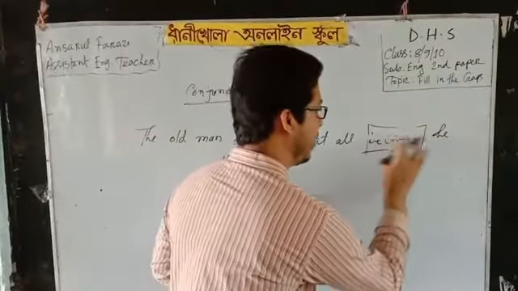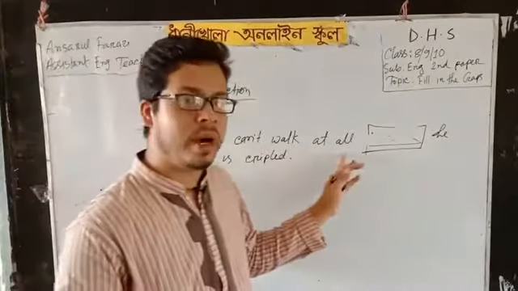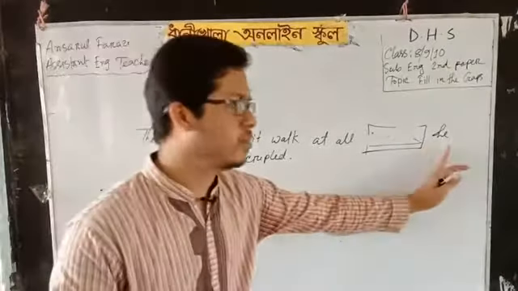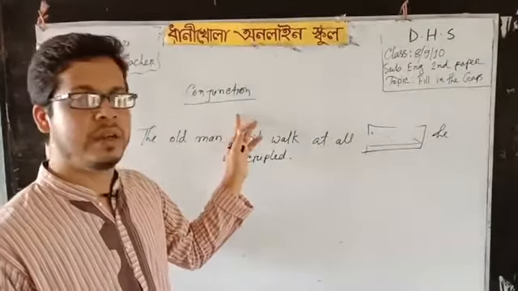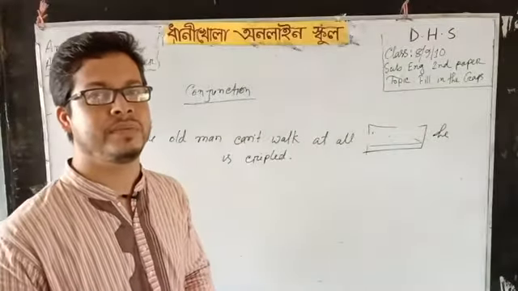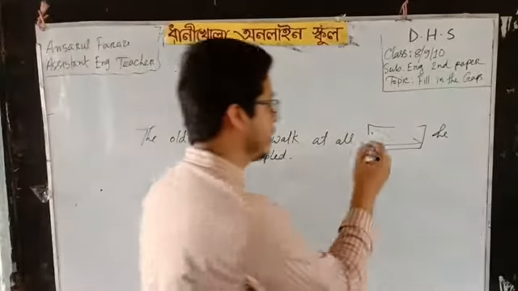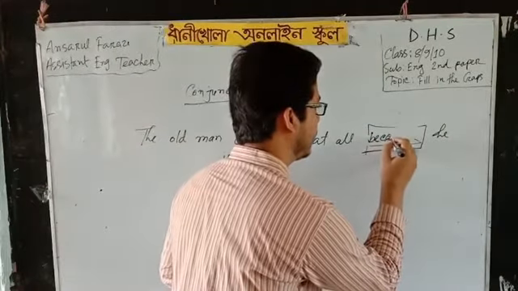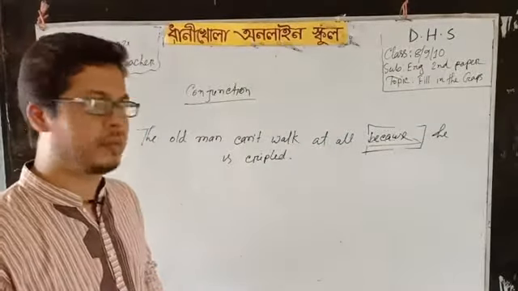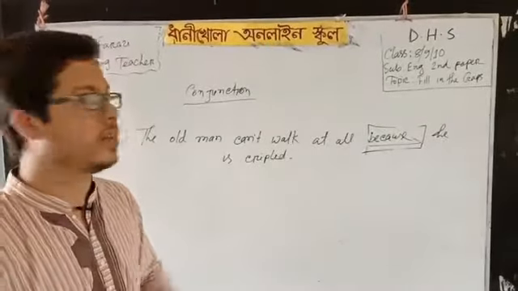Okay, think there is a gap. So there is a clause, the old man cannot walk at all, and another clause, he is crippled. So this is one clause, another clause is there. So to connect these two clauses, you have to put a conjunction. So what will be there? Because he is crippled.